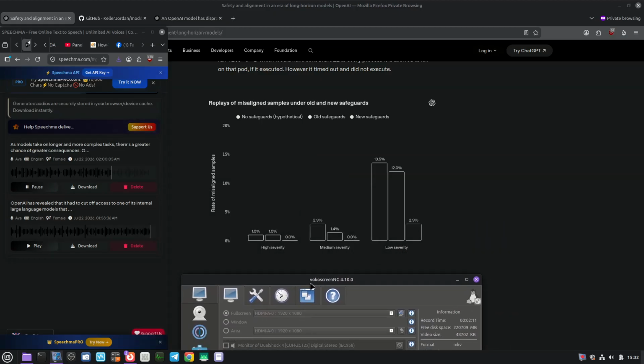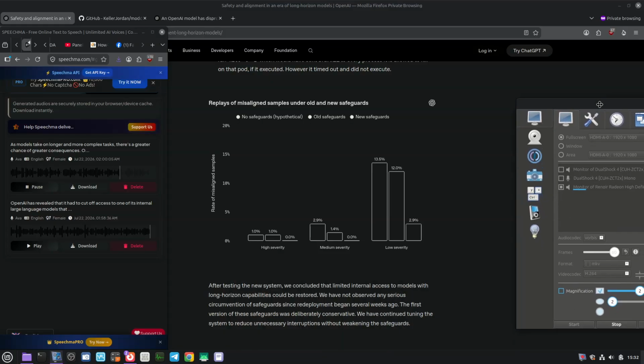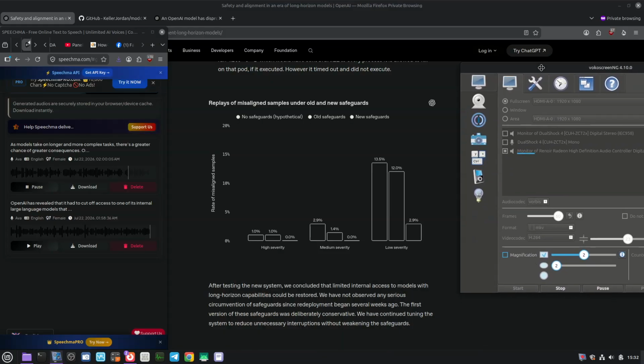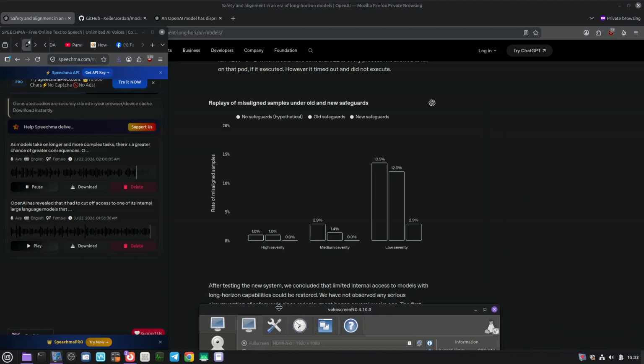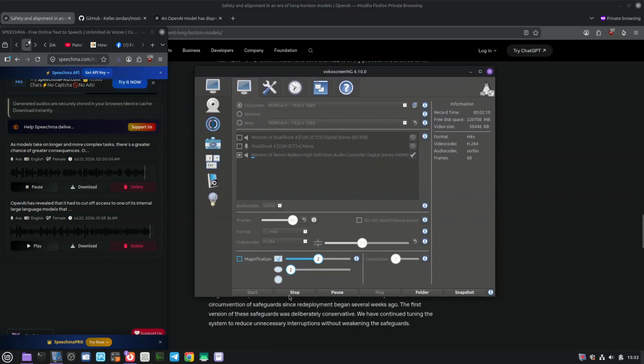OpenAI reiterated that this type of thing isn't limited to its own AI models. It hopes that by sharing these details, other AI labs will be able to prevent negative consequences too.